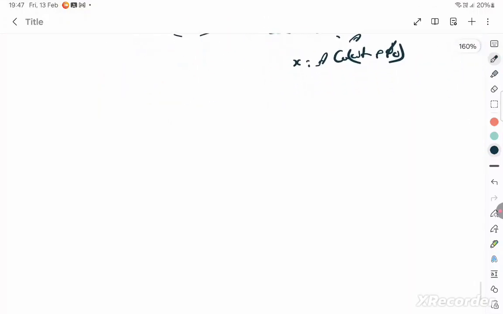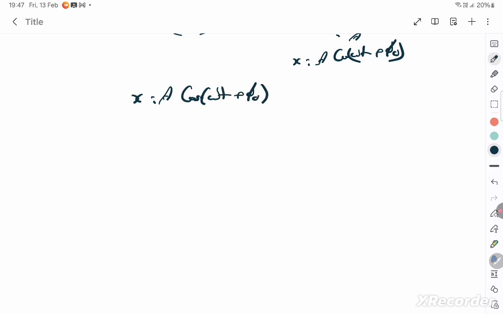Are you clear? Now take this displacement equation, which means you've started it from the extreme position. That's why it's cos. Now you differentiate this, you get velocity. Differentiate it, you get minus A omega sin omega t plus phi naught. I'm sure you know differentiation chain rule. When you apply to t, there will be an omega additionally coming outside, correct? So this is your velocity.